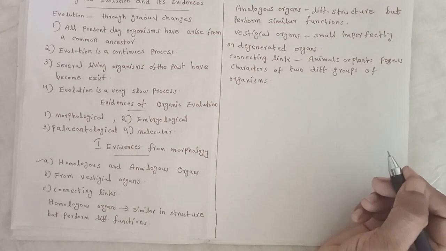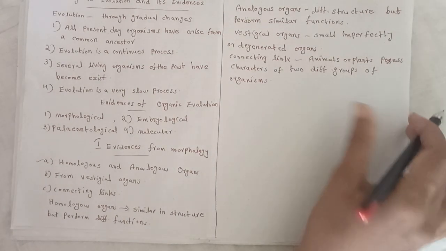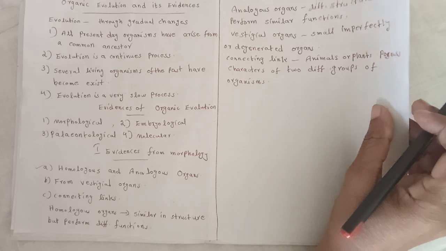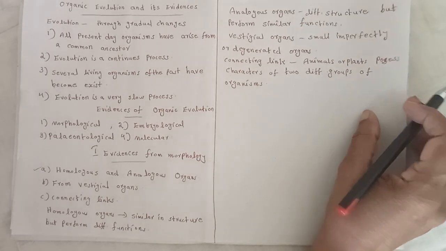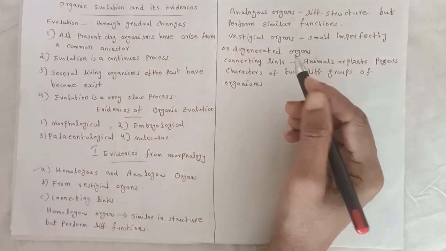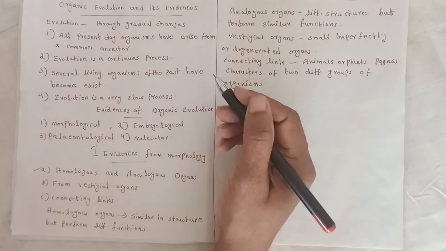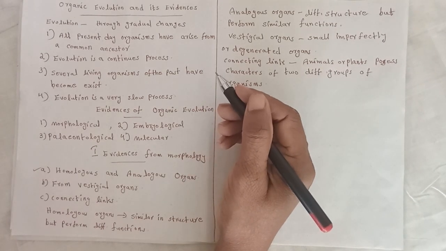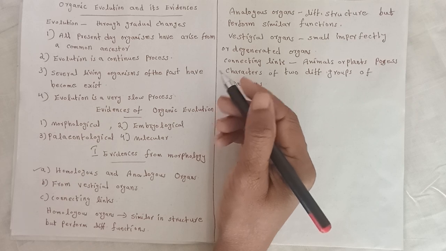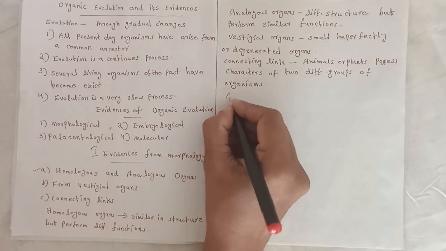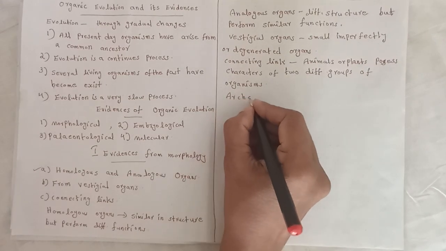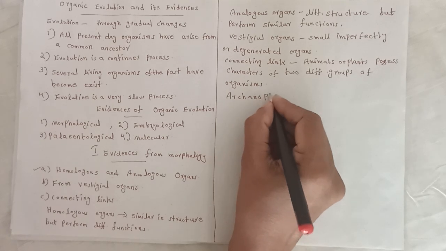Connecting links. The animals or plants which possess characters of two different groups of organisms are known as connecting links. Example, the fossil bird Archaeopteryx.